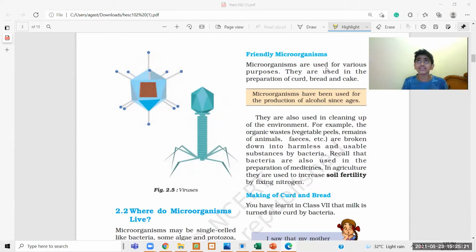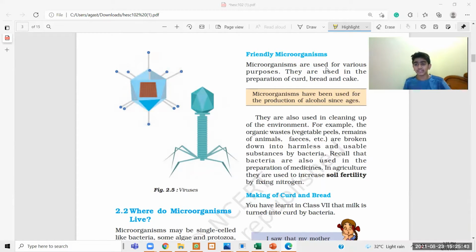They are also used for cleaning up the environment by the process of decomposition. What they do is break organic waste into simpler substances. These substances are harmless and usable, and this is done by microorganisms. A bacterium is given over here.